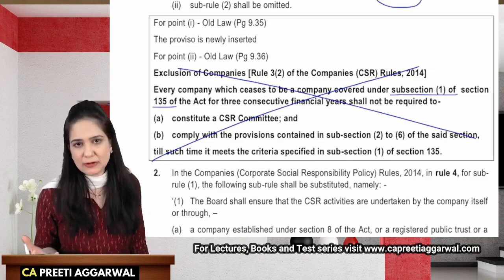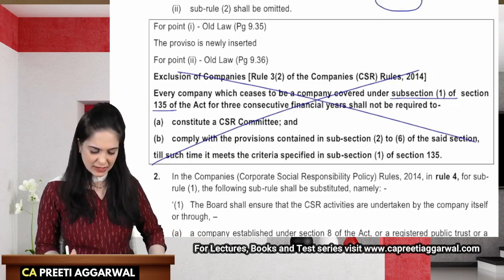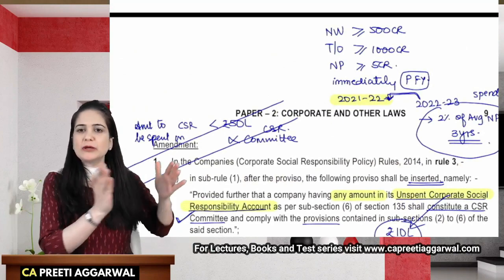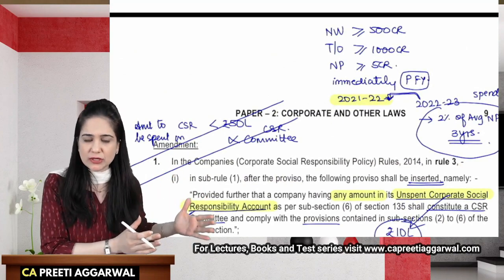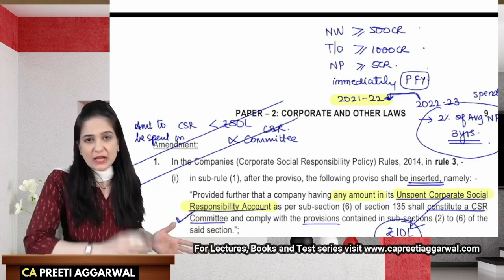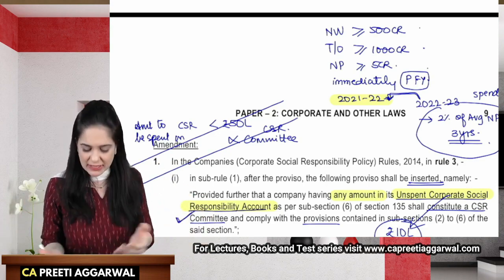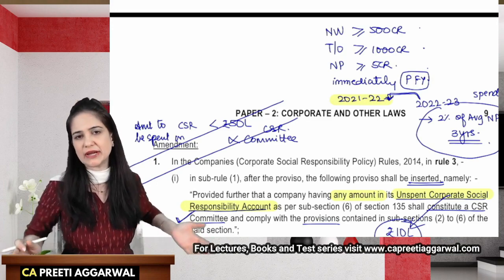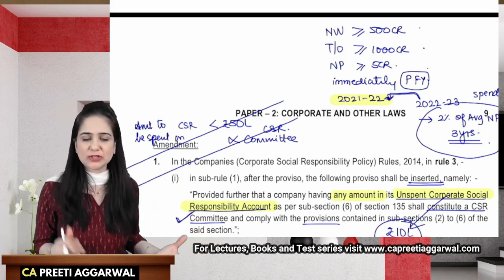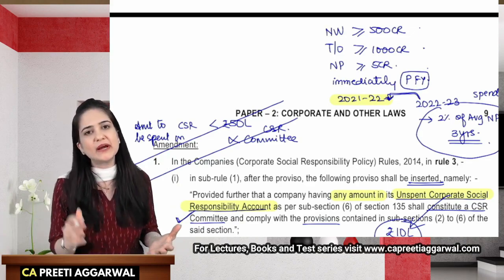What is the impact of this? Now it means that you need to check the limits every year. So if in the immediately preceding financial year you are satisfying any of these criteria, then CSR applies. If in the next year you see that you are not satisfying any of these criteria, then CSR will not apply. In the third year, again check. So this check will now have to be made every year.